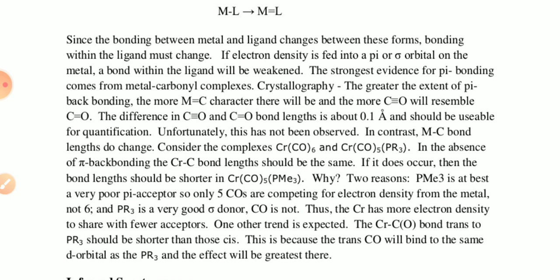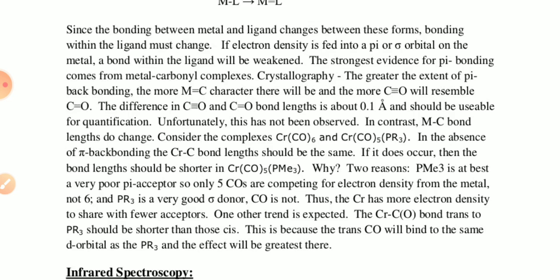Thus the chromium has more electron density, with a very poor pi electron acceptor. So the electron density from the metal is not shared with the acceptors. The chromium CO bond trans to the PR3 should be shorter than those of the cis isomers. This is because the trans CO will bind to the same d orbital as the PR3 and the effect will be greater there.